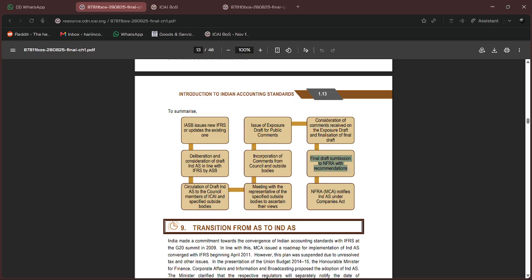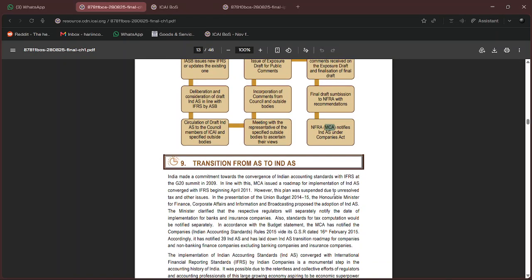The final draft is submitted to NFRA with recommendations, and NFRA, which is nothing but MCA, notifies IndAS under the Companies Act. So under which section of the Companies Act are all these accounting standards required to be followed? Or which section of the Companies Act says that you have to follow the accounting standards? This might come in MCQ. The answer is Section 133.